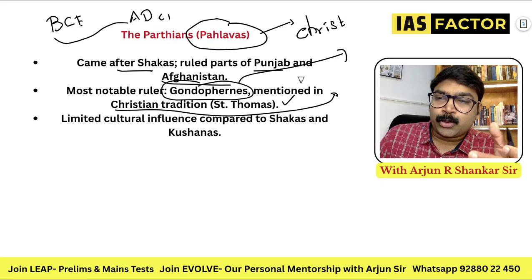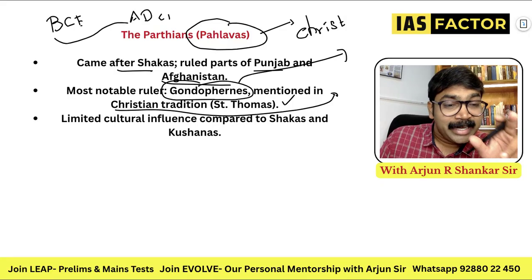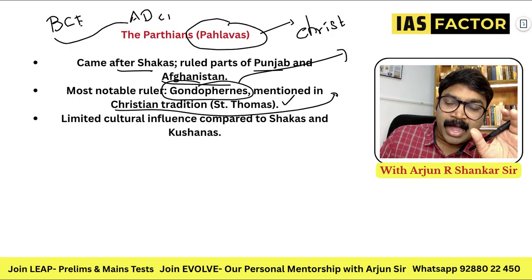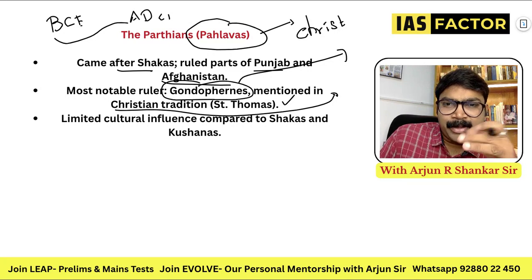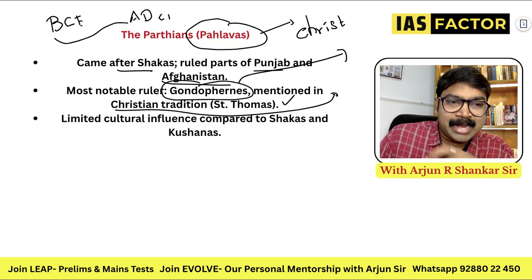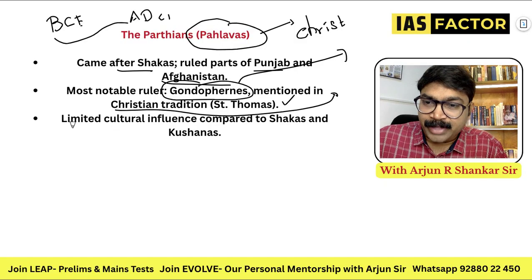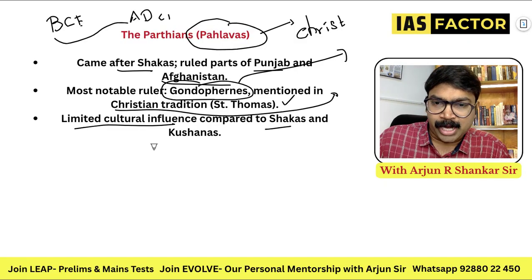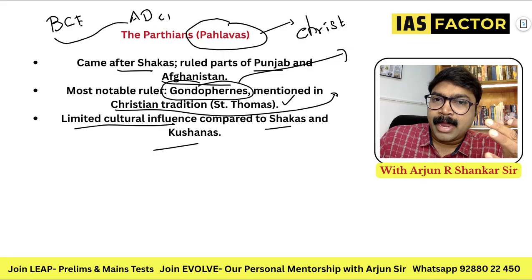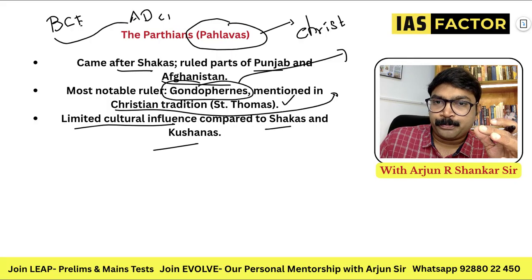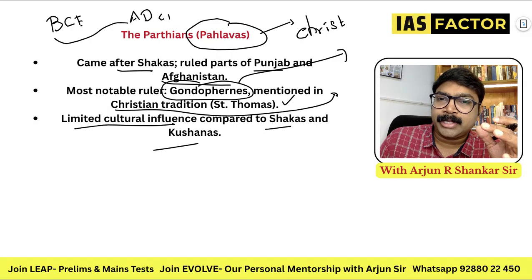They have also asked this question: when Saint Thomas visited India, who was the Indian king? It was Gondopharnes, and the Parthians were ruling here. They were coming from the Persian Iranian region. They had limited cultural influence compared to the Shakas and Kushans. So know about the Parthians and the Pahlavas in detail.